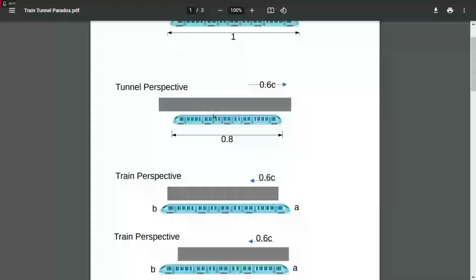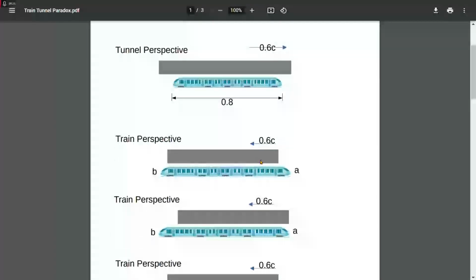So again, this is what the tunnel would see. Again, the train is shorter than the tunnel. And this is what the train would see, where the tunnel is shorter than the train. And again, at one point, both the tunnel doors are going to close while the train's inside it. And we are going to see what happens when that occurs.